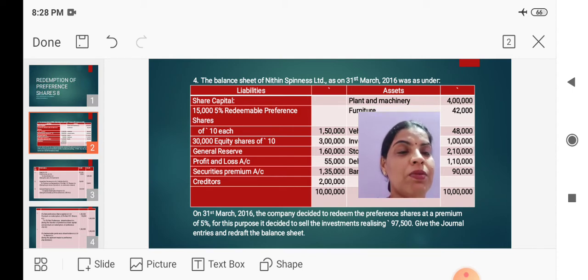Here also in this problem there is no fresh issue of shares. So whatever balance is needed for the redemption of preference shares must be provided either out of general reserve or out of profit and loss account. The total capital to be redeemed is 1,50,000 and that can be provided out of general reserve. We have 1,60,000 balance in general reserve, and any remaining balance can be provided out of profit and loss account. So 1,50,000 will be transferred to capital redemption reserve because the entire redemption will be carried out of divisible profit.